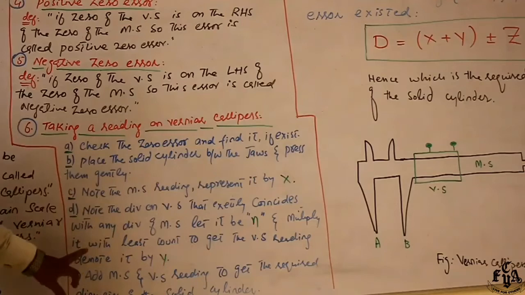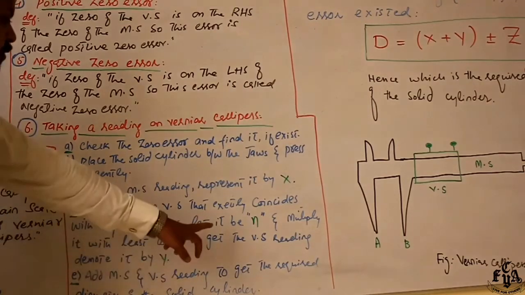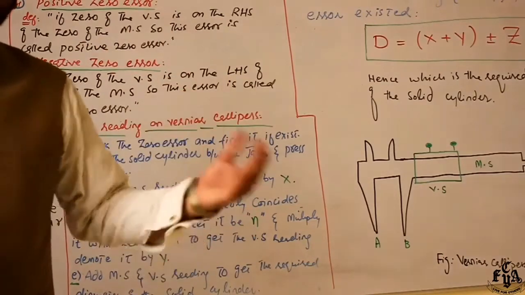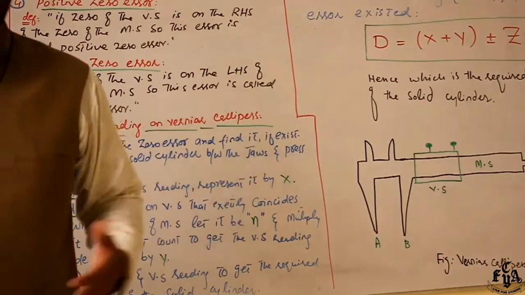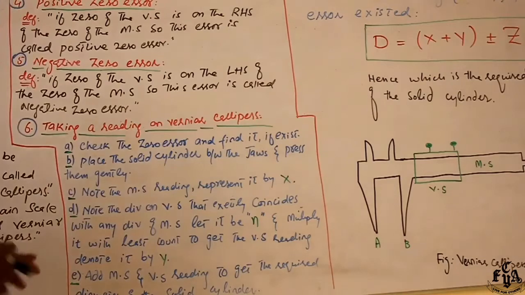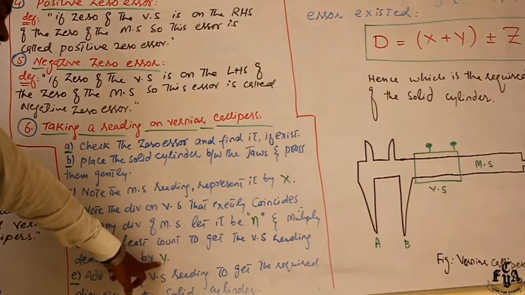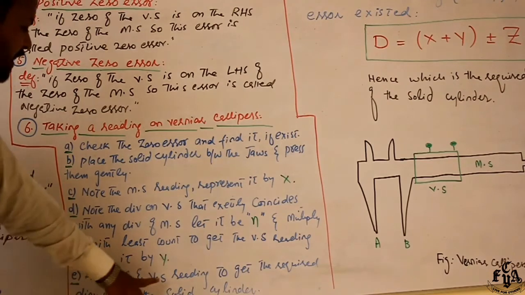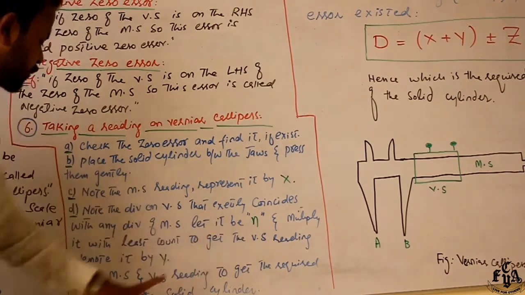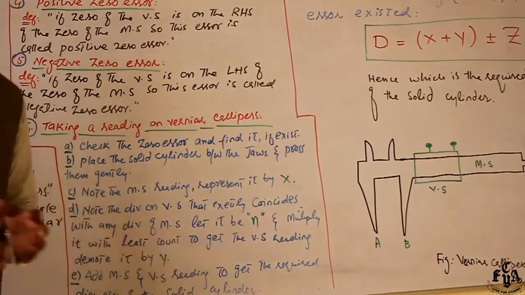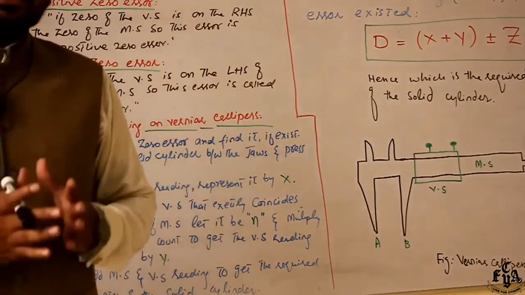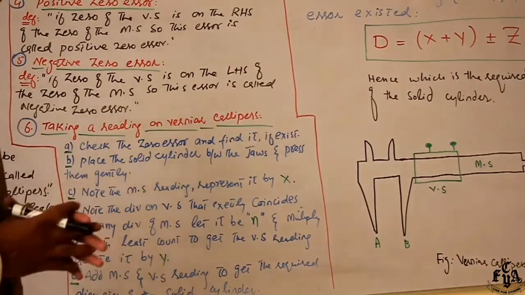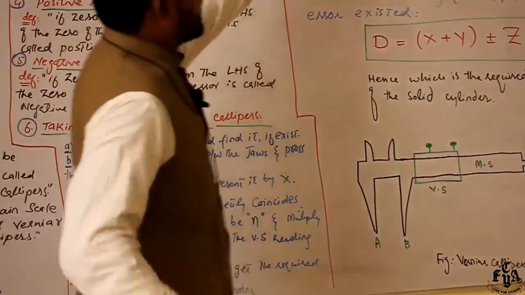Multiply it with the least count to get the vernier scale reading. Whatever value of small n we get, multiply it with the least count, and you get the vernier scale reading. Let it be capital Y. Now add the main scale and vernier scale readings to get the required diameter of the solid cylinder. So add the X value and Y value to get the diameter of the solid cylinder.